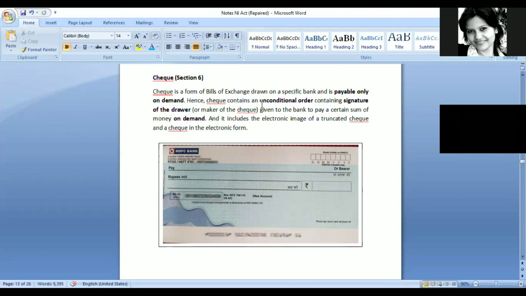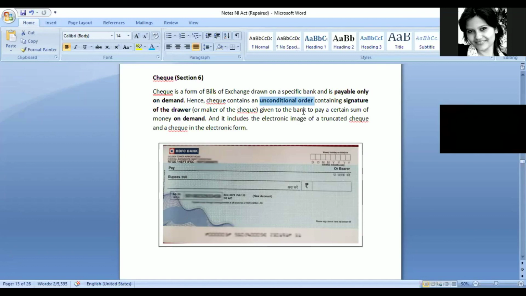So what a check is, it is an unconditional order containing the signature of the drawer. In bills of exchange also, it is like an order that is given by a person, right? Same in a check, it is like an order only. But the order is given to whom? The order is given to the bank where the person has his account.